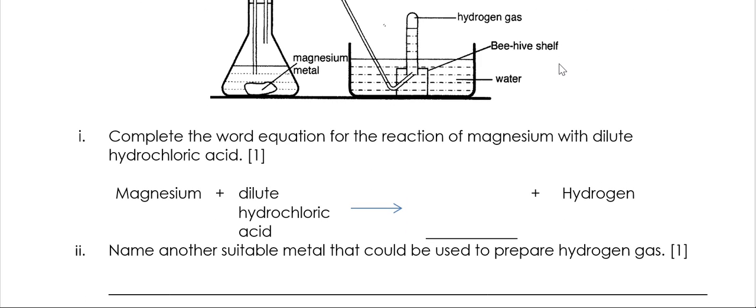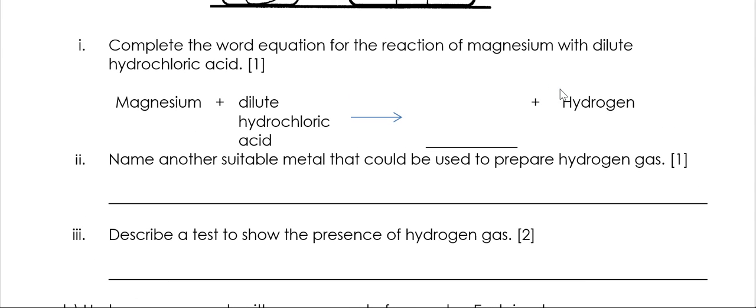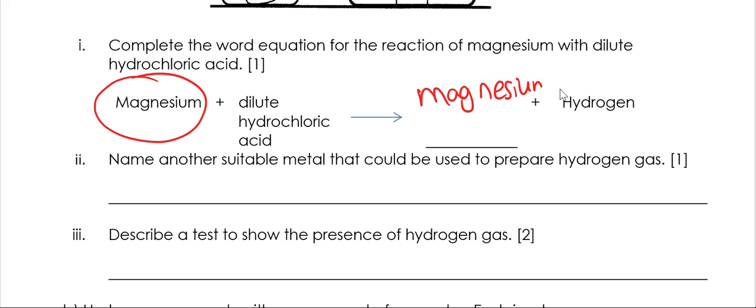Complete the word equation of magnesium with dilute hydrochloric acid. So you have your metal plus acid, so you get a metal salt plus hydrogen. So you use the metal, and the salt comes from the acid name, so here chloric, so chloride.